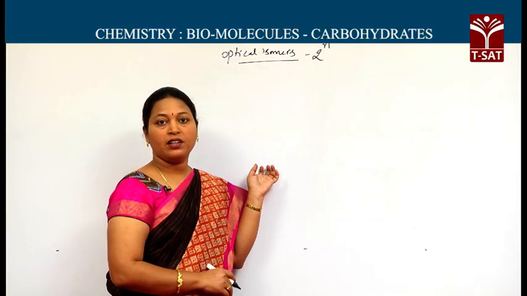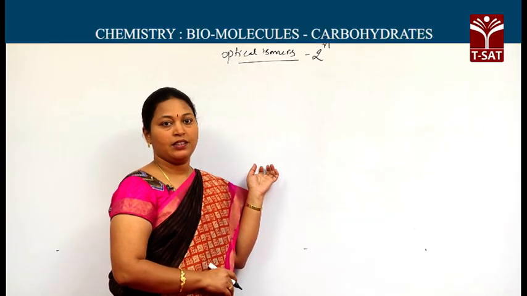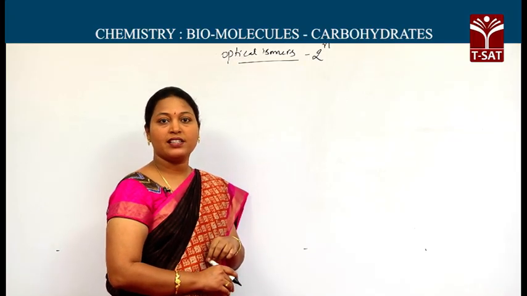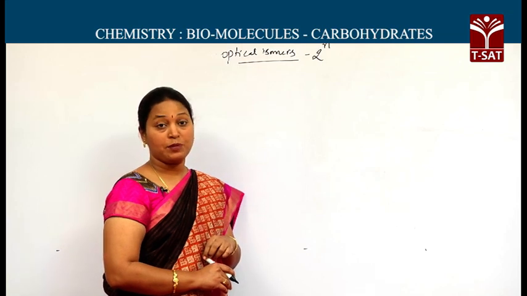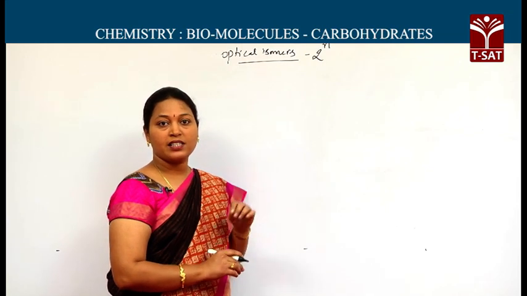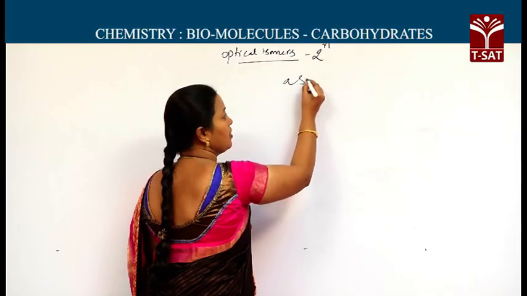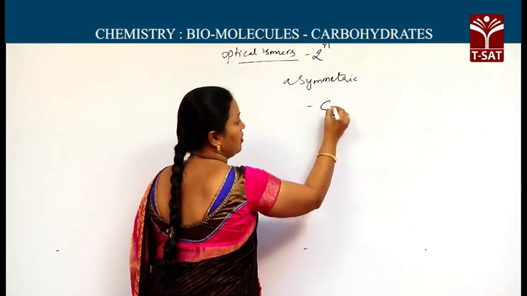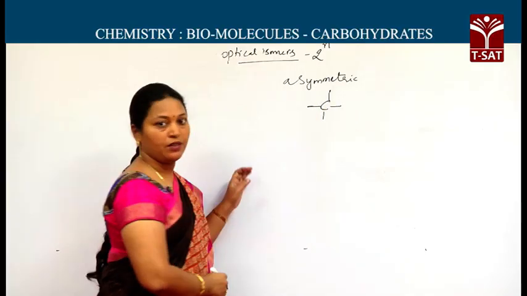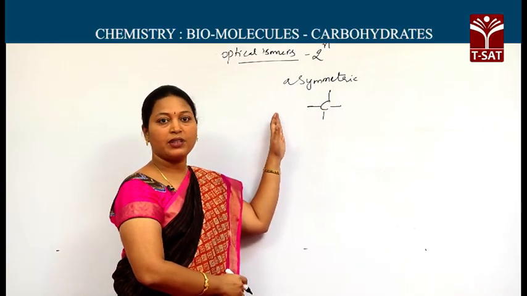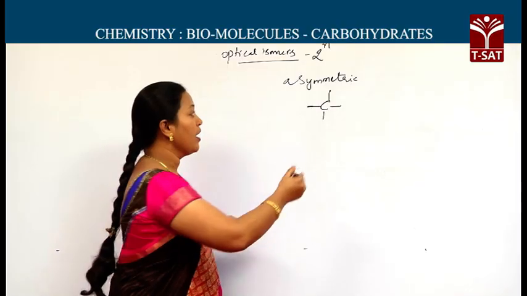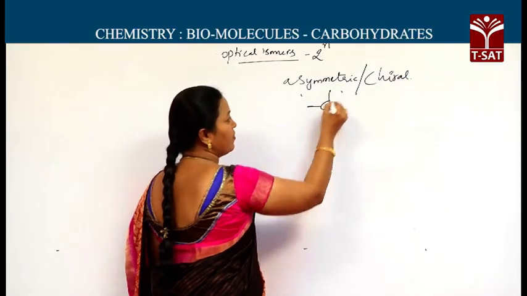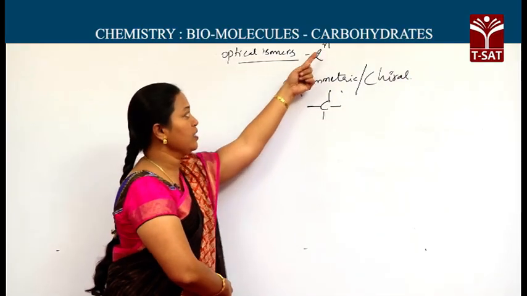Up to your intermediate level, if you remember, when carbon valency is satisfied with 4 different groups, we can consider it an asymmetric carbon. Asymmetric carbon is the carbon having 4 bonds with 4 different groups. If 4 different groups are present around the carbon, we can call it an asymmetric carbon, or another word, chiral carbon. So the number of chiral carbons is the n.